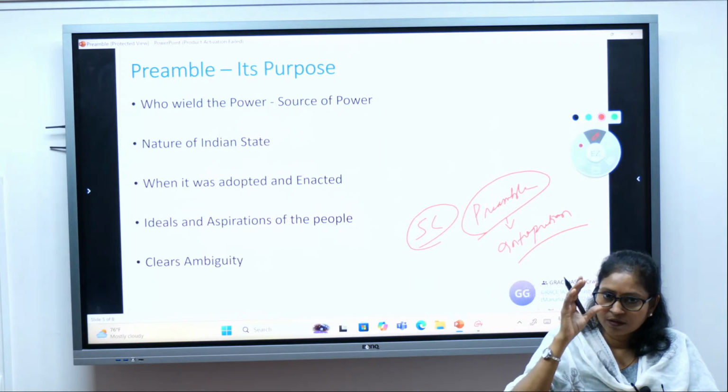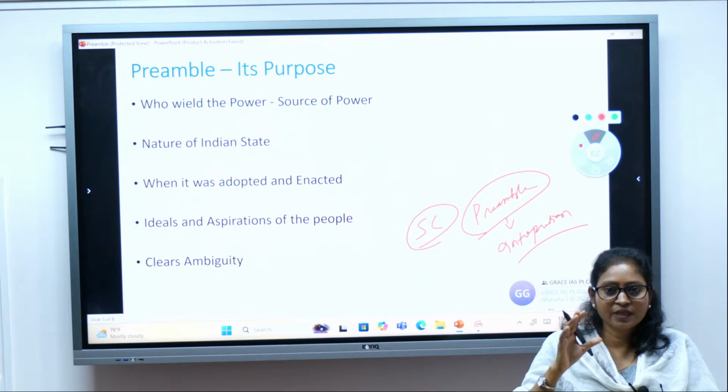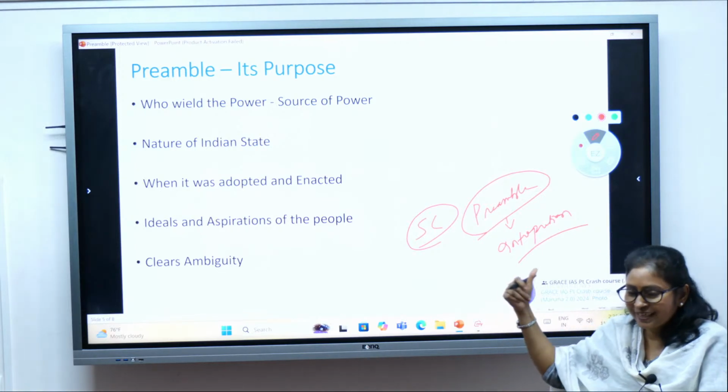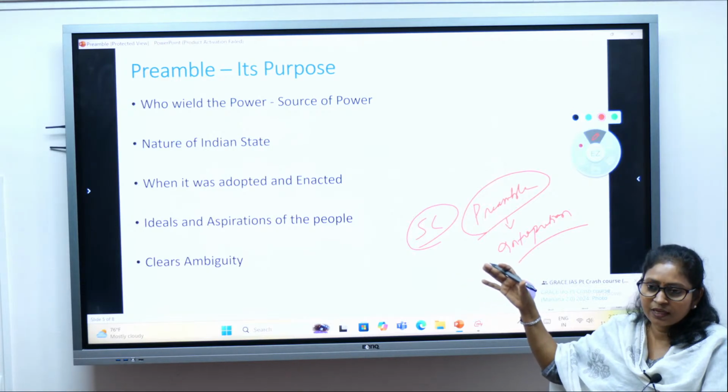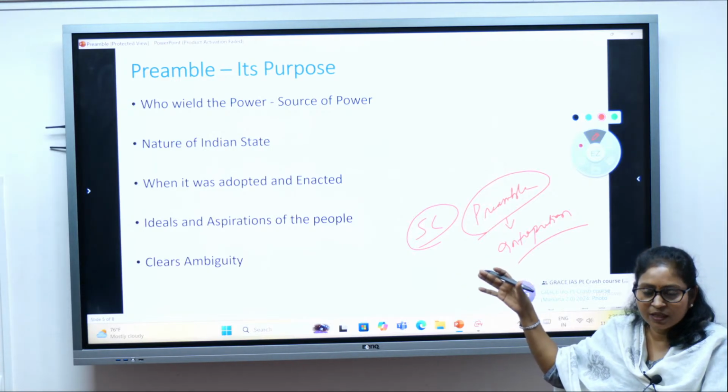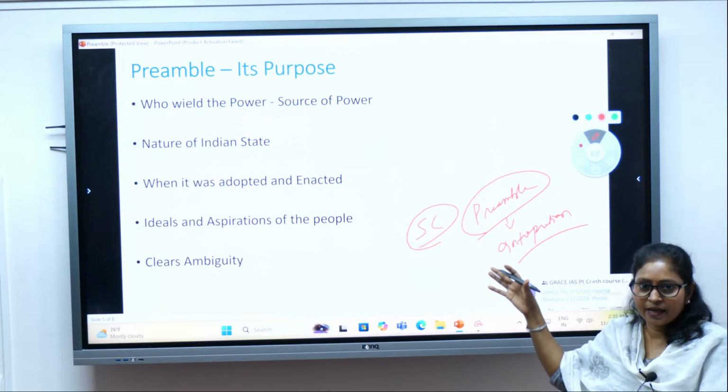So the preamble is utilized by the Supreme Court in interpreting the constitution if there is any ambiguity or lack of clarity.